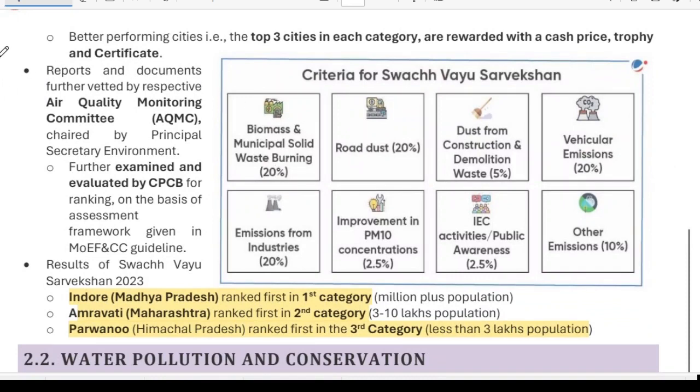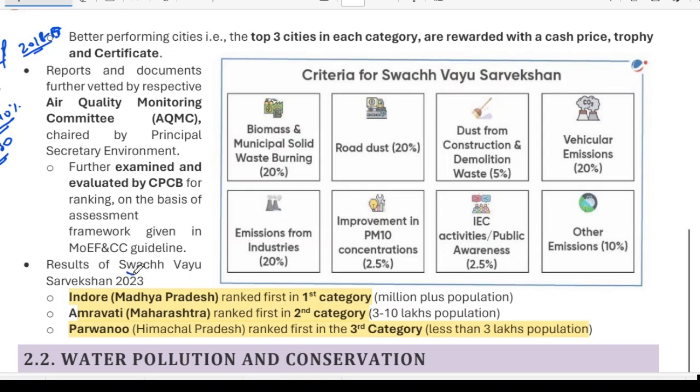National Clean Air Program (NCAP) was launched in nearly 2018 or 19, I think. 18, 19 National Clean Air Program was launched. What this does, it targets nearly 130 cities, cities that are state capitals and very major cities, and tries to reduce the particulate matter by 30 to 40% till 2030. So this is all about a National Clean Air Program, NCAP.